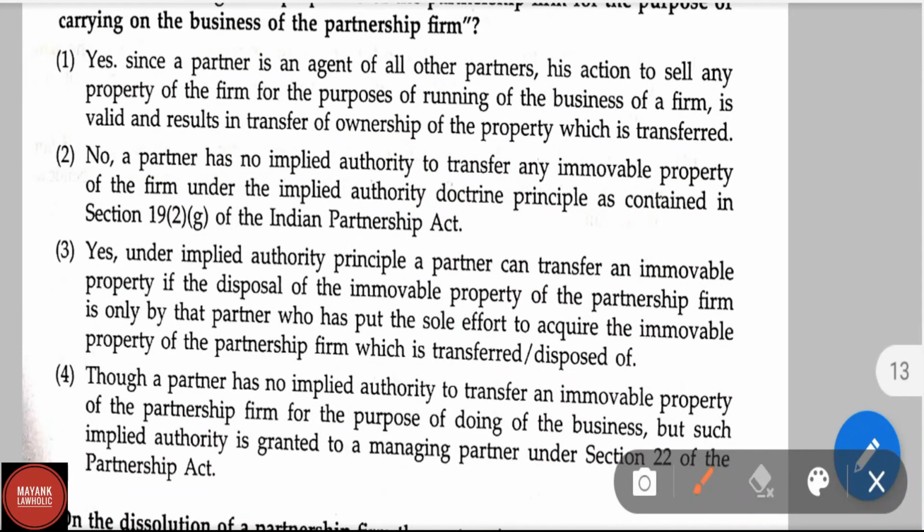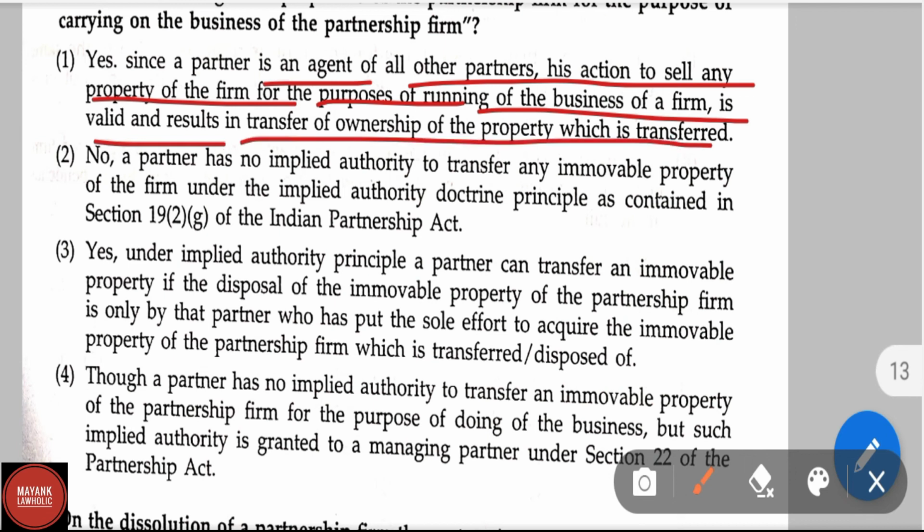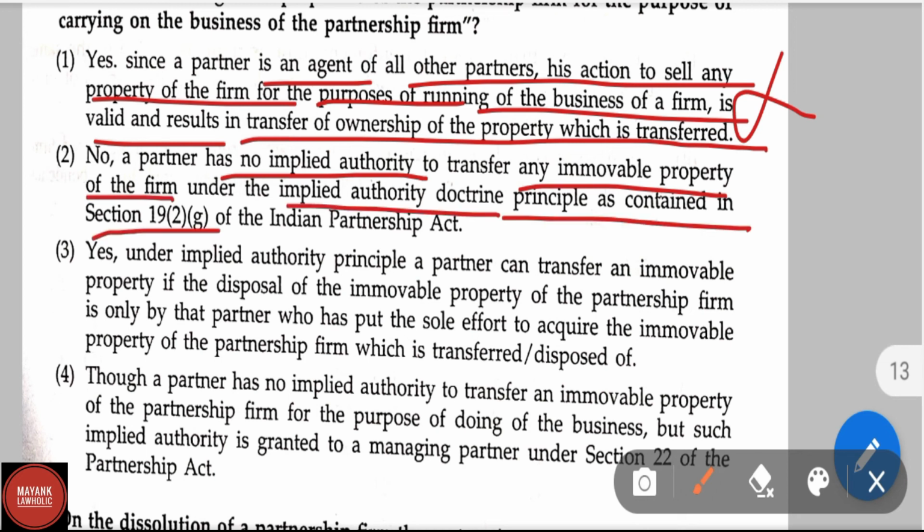Options are: yes, since a partner is an agent of all other partners, his action to sell any property of the firm for the purpose of running the business of a firm is valid and results in transfer of ownership of the property which is transferred. This is not the correct answer. No, a partner has no implied authority to transfer any immovable property of a firm under the implied authority doctrine principles contained in section 19 subsection 2 clause G of the Indian Partnership Act. This is the correct option and also the right answer, because in the given options second is the right answer.